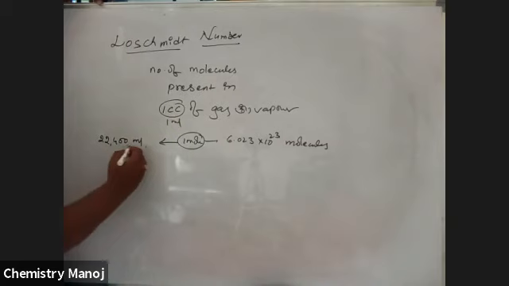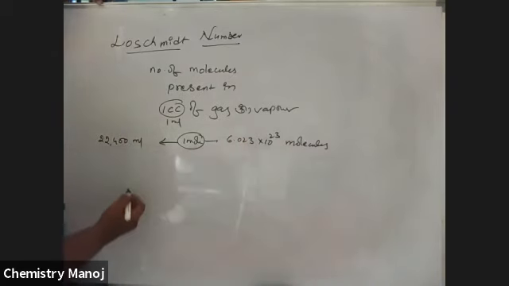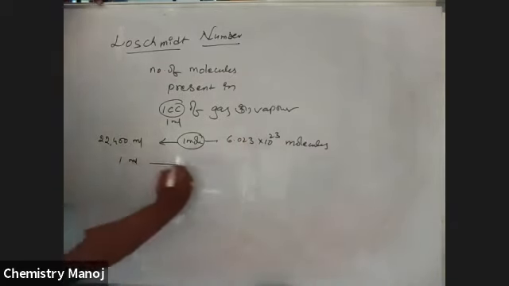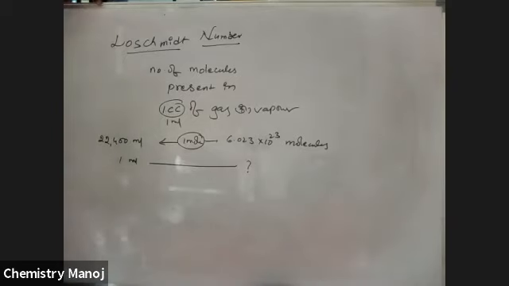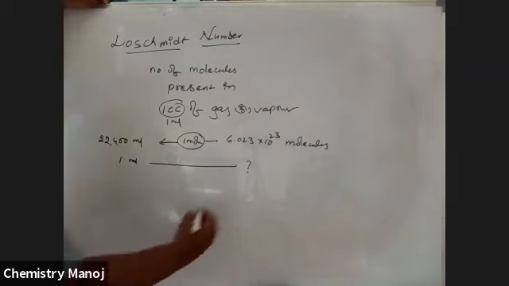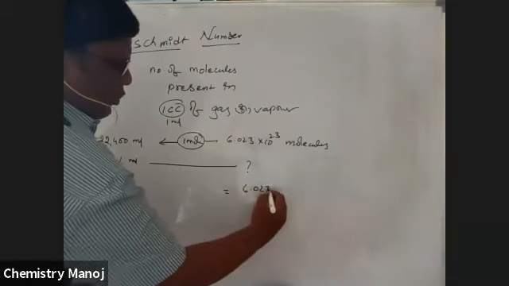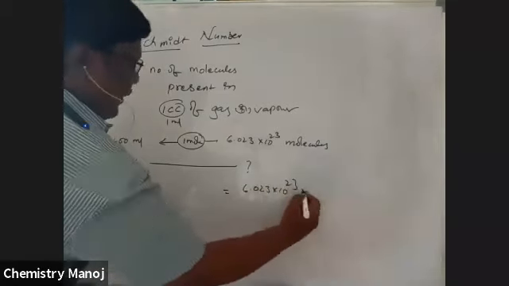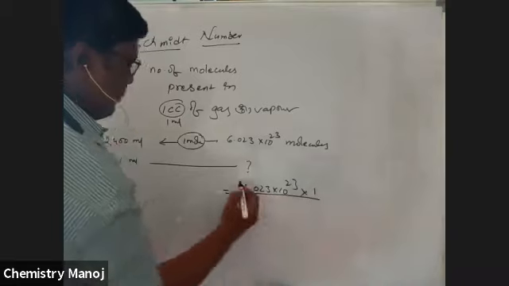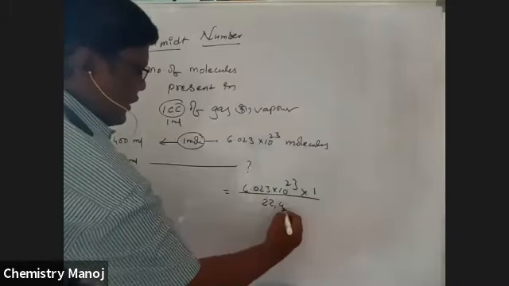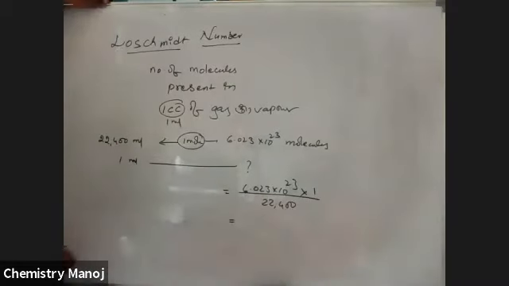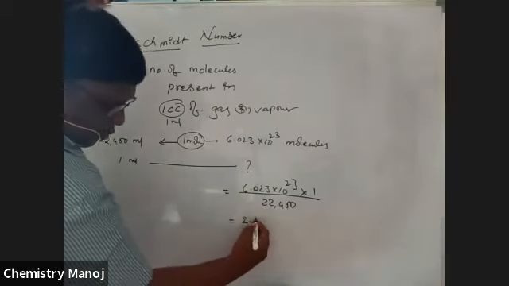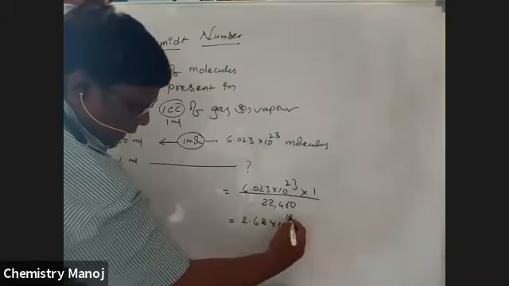That means 22,400 ml contains 6.023 into 10 power 23 molecules. 1 ml contains how much? It is 6.023 into 10 power 23 into 1 by 22,400.